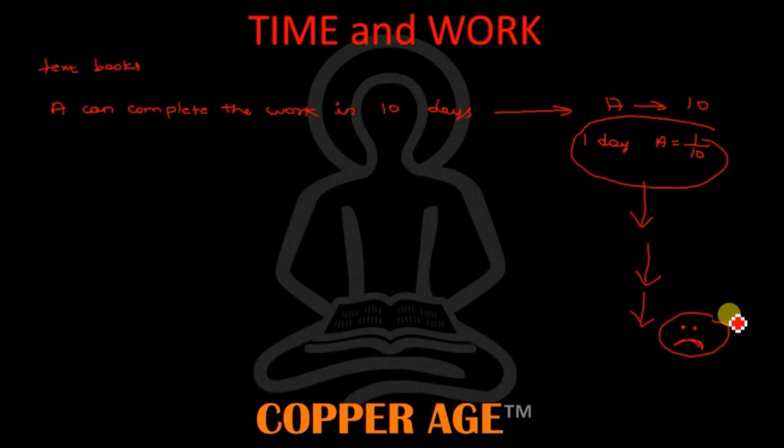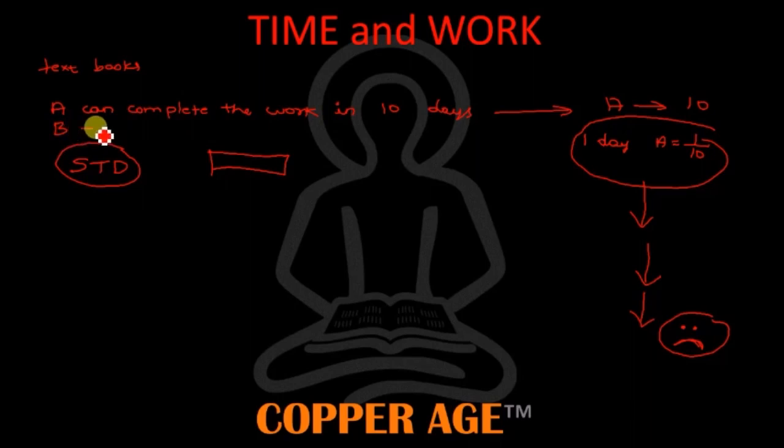That is the reason for time and work we are giving a method called the STD method. First let me explain the method. Let's start with a simple problem. A can complete a work in 10 days.